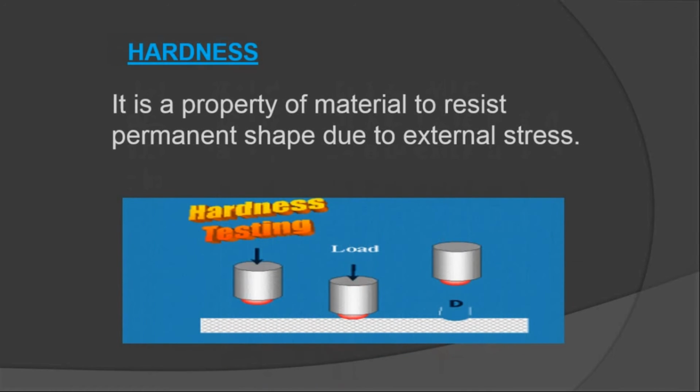The next one is hardness. It is a property of material to resist permanent shape change due to external stress. In the diagram, we can see that the hardness of the strip is very low because we are applying a load through a stress, meaning load per unit area. We are applying load on a given area, and that area takes shape in the strip. It means the hardness of the strip is very low.